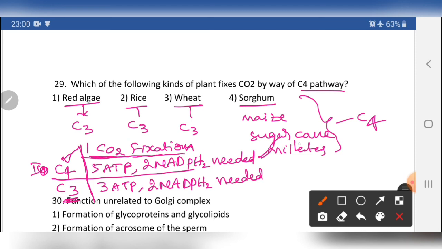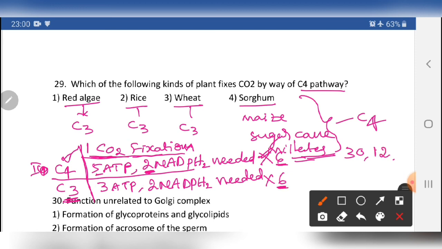In nature, for carbon fixation there are 6 cycles. Six cycles, 6 fives are 30 ATPs, and 2 NADPH2 times 6 is 12 NADPH2.